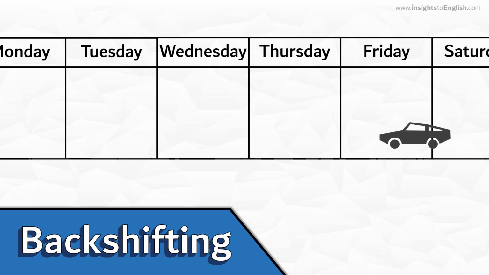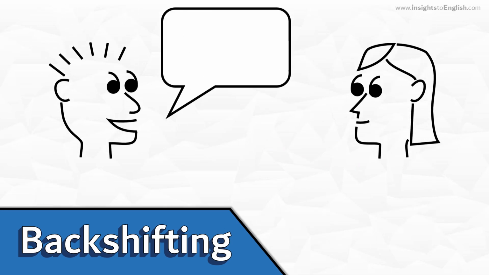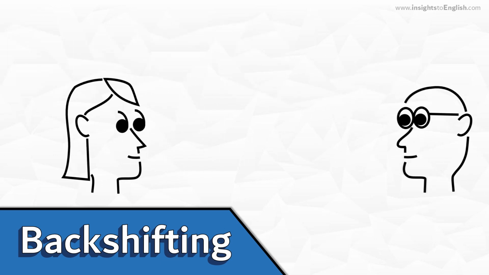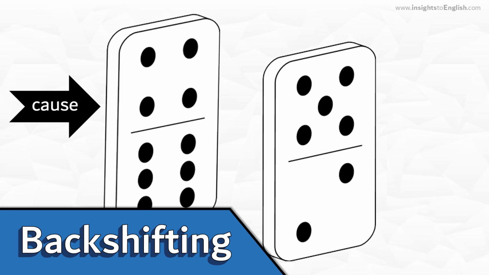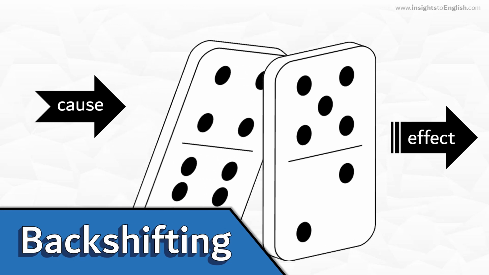Backshifting is the term we use for moving a verb expression backward in time. We use this when relaying information that was first conveyed in the past, as with reported speech, or with some complex sentences based on cause and effect, such as conditional sentences.